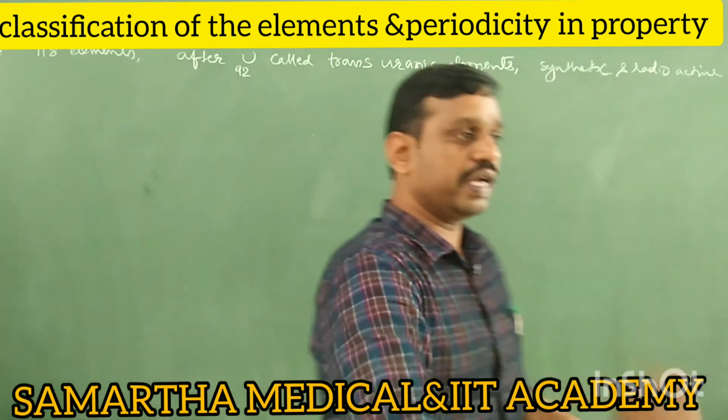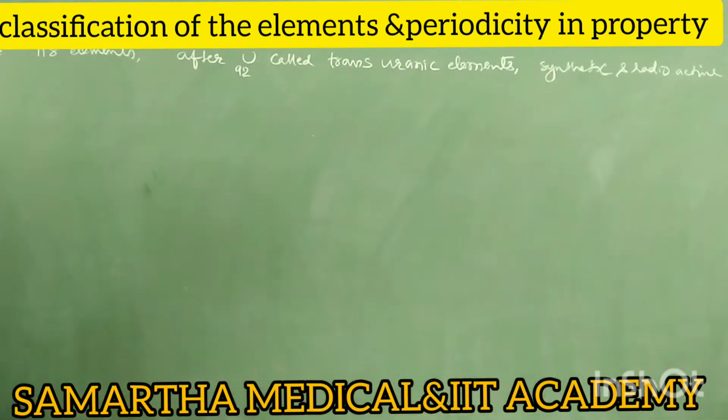The first classification was given by Dobereiner, so it is called Dobereiner's triad.